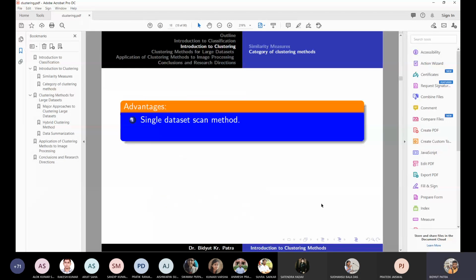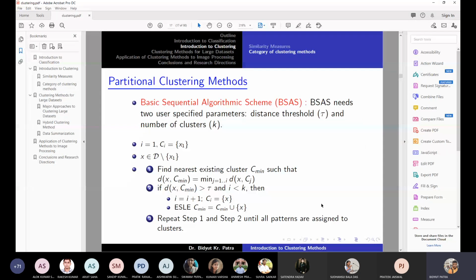Okay. So what is the advantage? Excuse me, yes, sir. In the beginning, what should be the distance threshold tau that you need to provide? Not a random value. You should know it from the domain knowledge. That is difficult, but you should know.